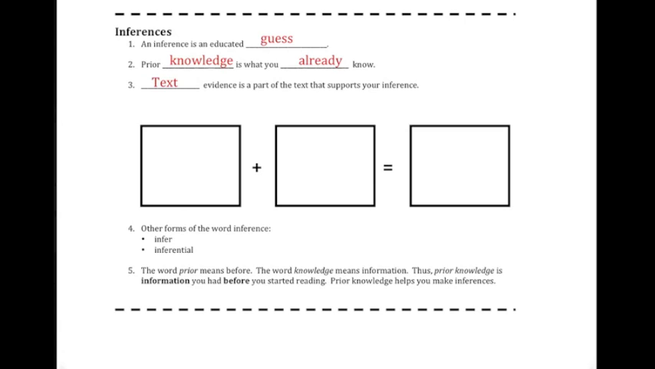You'll think about what you already know. You'll look at what the text says, and then you will make an educated guess that connects what you already know with what the text says. So prior knowledge plus text evidence equals an inference. Below number 4, there are other forms of the word inference that you'll see a lot. Infer is one of them, and inferential is the other form of the word inference that you'll see frequently.